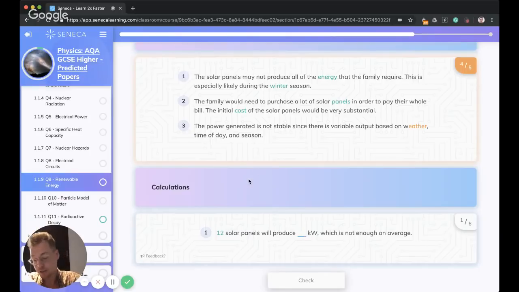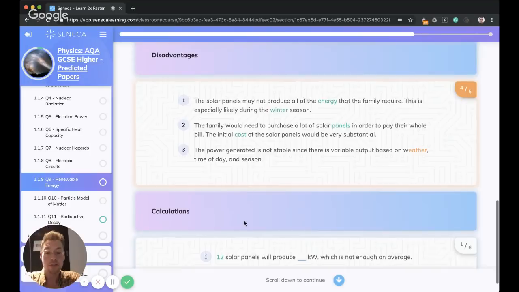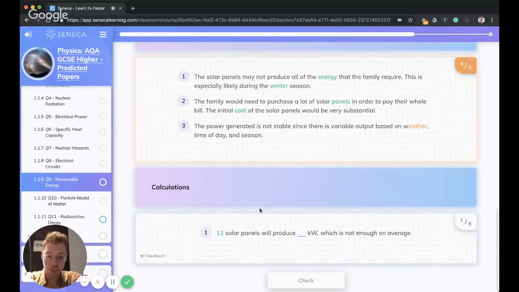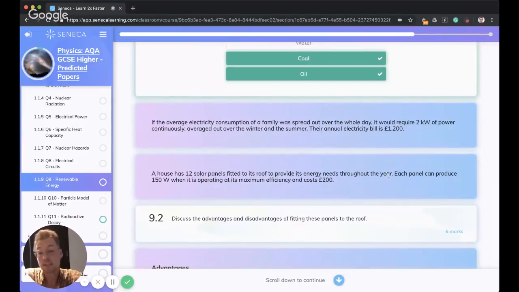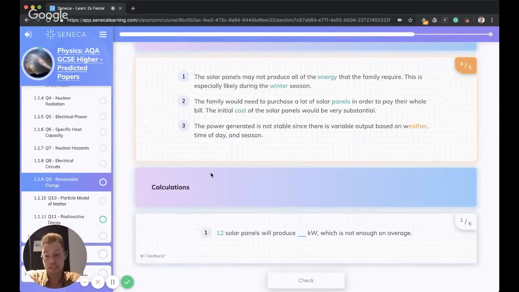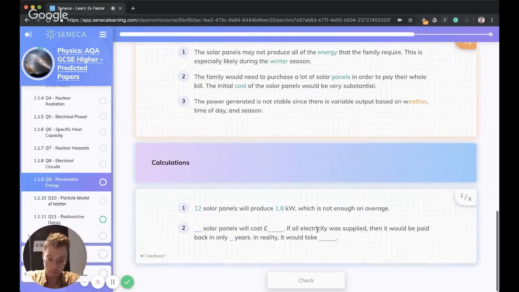Now, how are we going to do this calculation? We know that there are 12 solar panels, and how much energy did each solar panel produce? Well, in the exam, we would hopefully have our nice little table with all our key figures next to it, and we know it's 150 watts. So 12 times 150 is going to be 1800. But always check the units. They want it in kilowatts. So to go from 1800 watts, we divide by 1,000 to get 1.8 kilowatts.